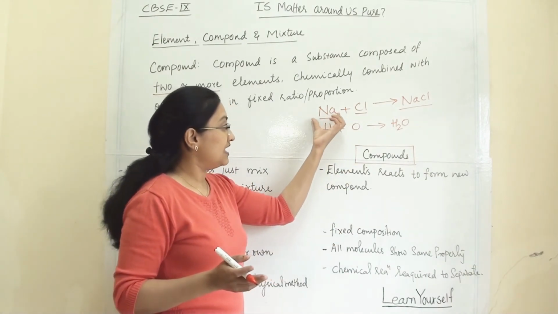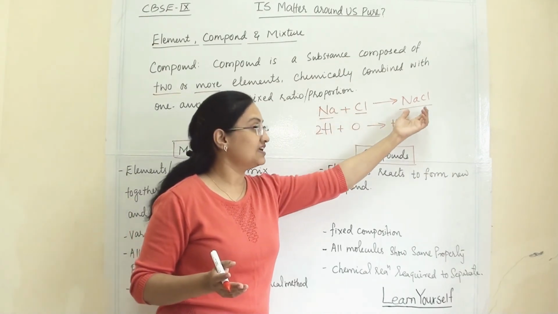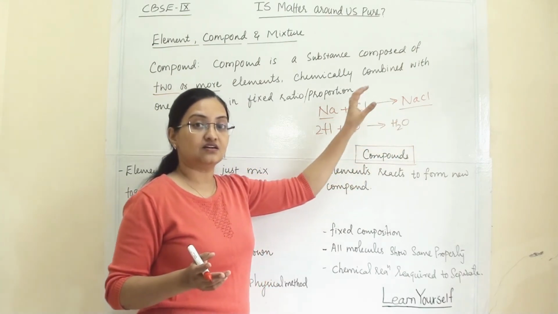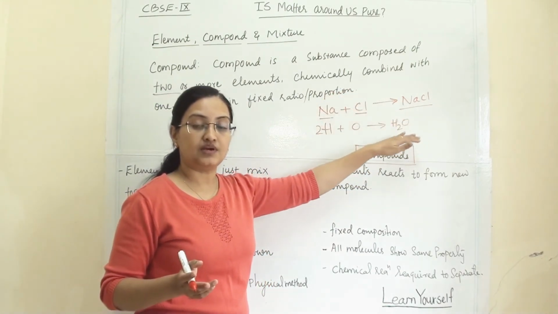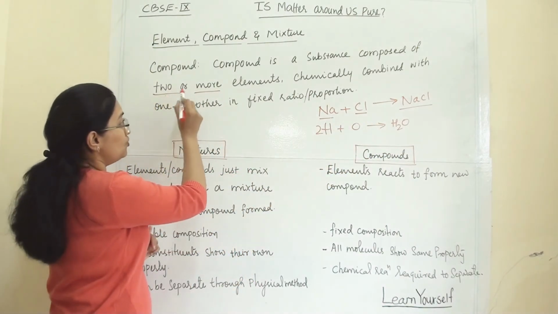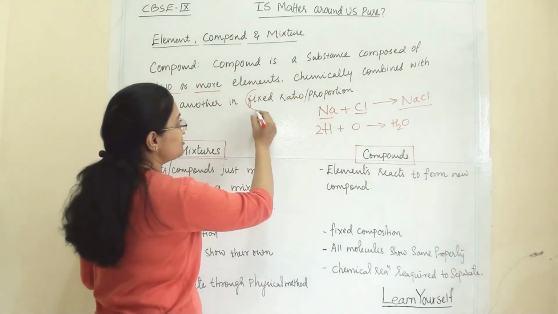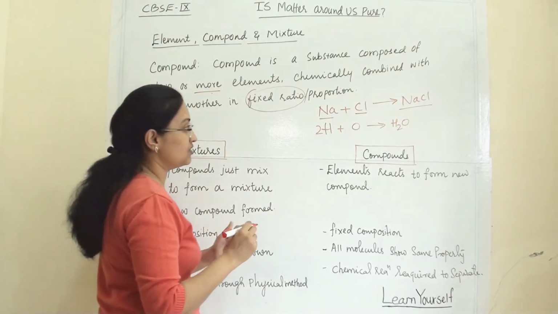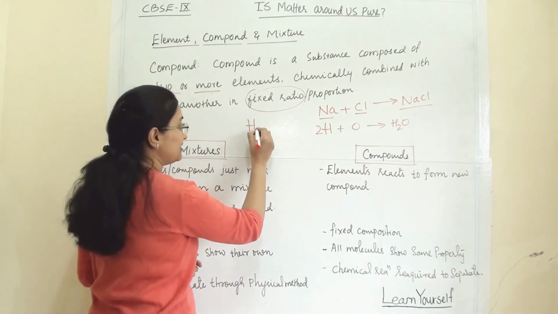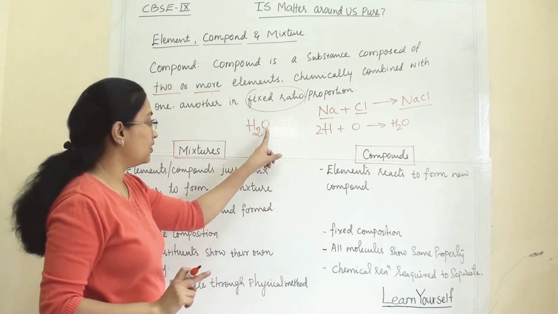So when elements undergo a chemical reaction and give a chemical compound, that compound has a completely different set of properties compared to its elements. Two or more elements combine chemically in a fixed ratio. This is important because when we discuss water, it is important that two atoms of hydrogen are connecting with one oxygen.